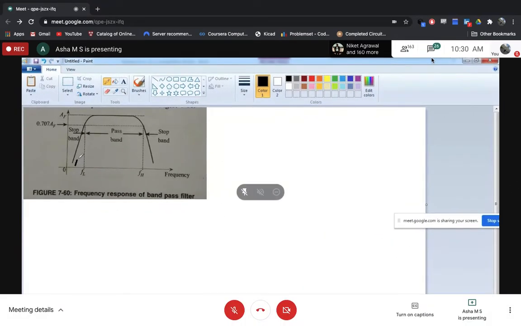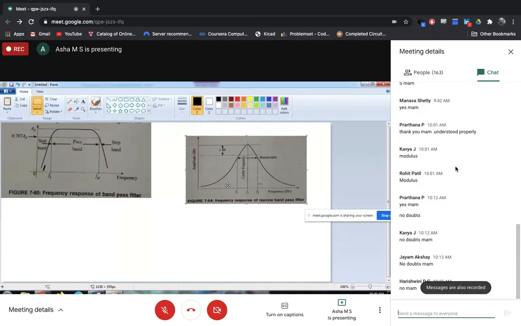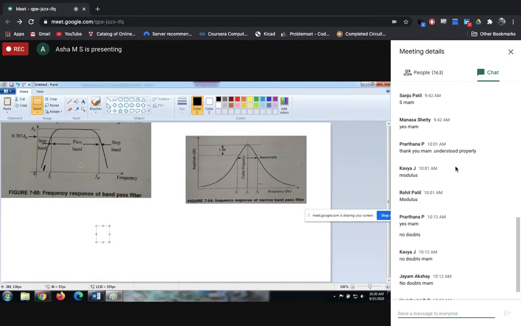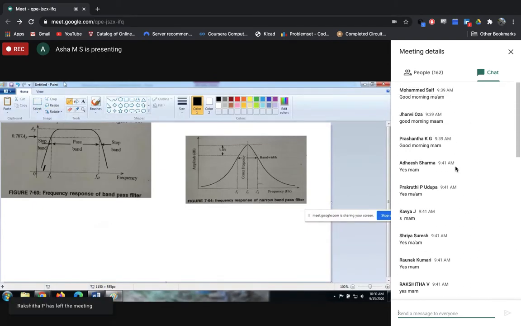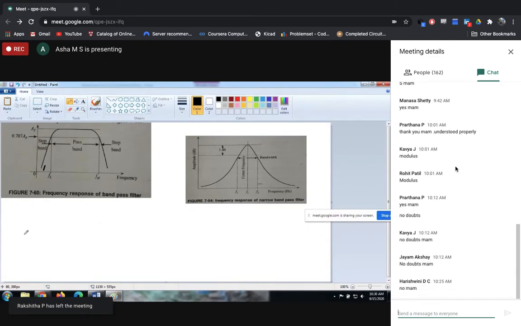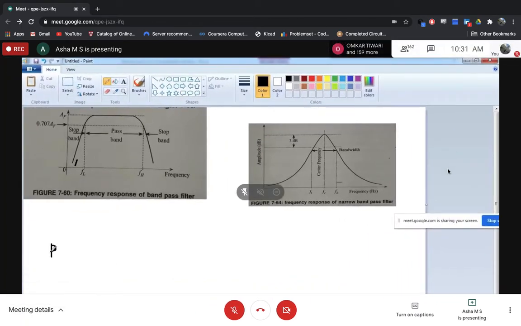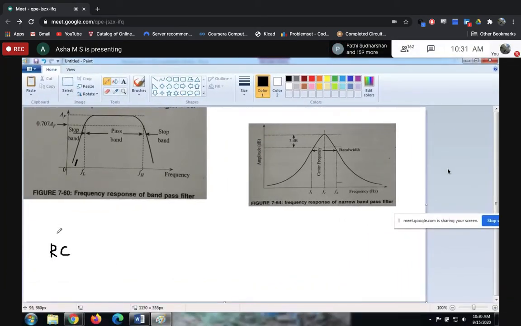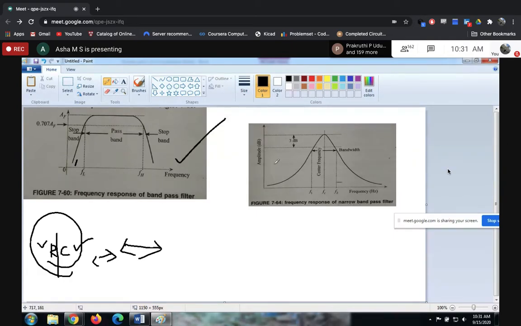And what you have in the quality factor are just the components R and C. Guys, are you now understanding the importance of design? If you understand this, your lab will be very easy. Why should we choose the value of R, why should you choose the value of C, the same thing. By calculating with theory and formulas, if we choose the values of the components accordingly, then the required output we can achieve very easily. So this is what design is.